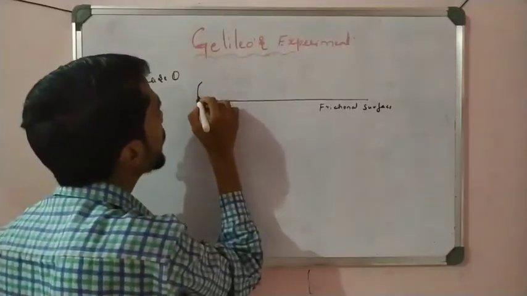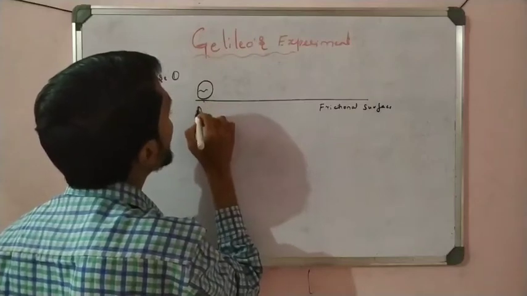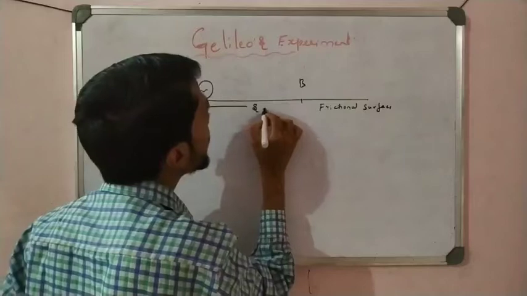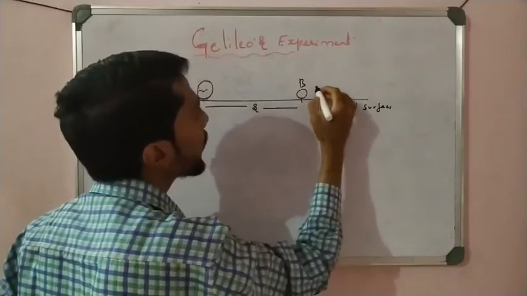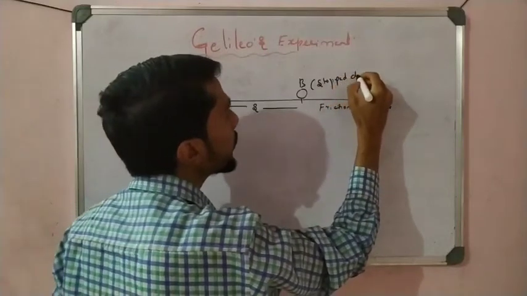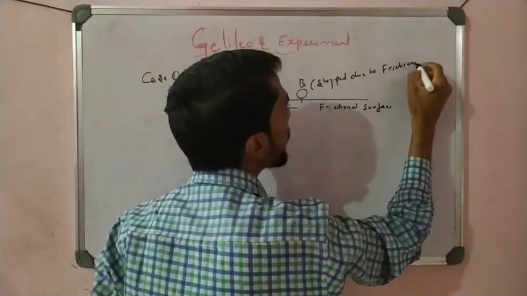Now the ball starts to move from position A to position B, covers some distance, and the ball gets stopped here due to frictional force.